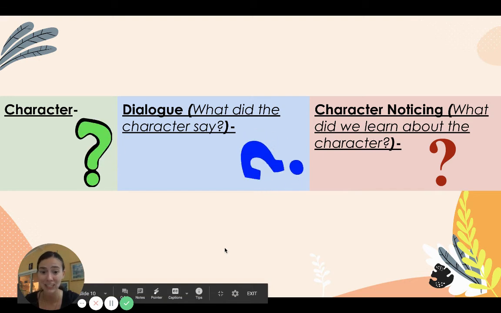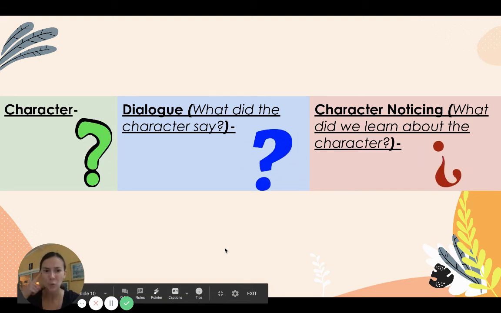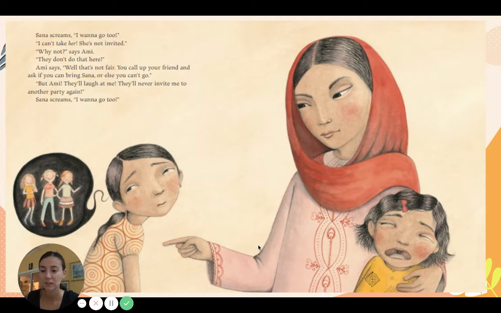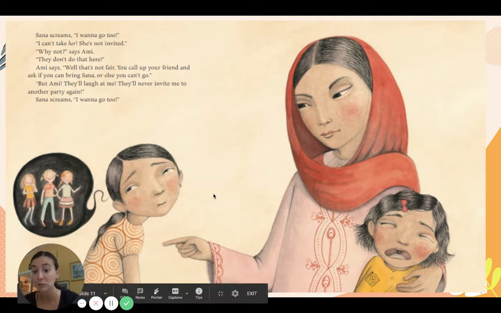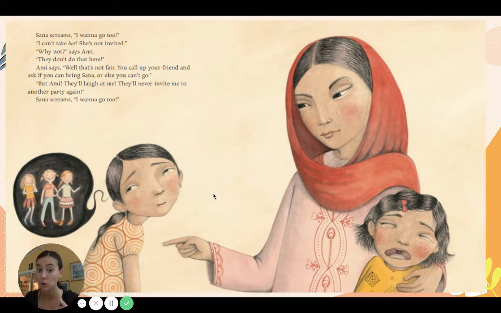We're going to look at the character, the dialogue, and think, what did we learn about the character from the Big Red Lollipop? So if you remember, Rubina was so excited, she ran home with the invitation. Then she told Ami about it. Sana screams, "I want to go too." "I can't take her. She's not invited."